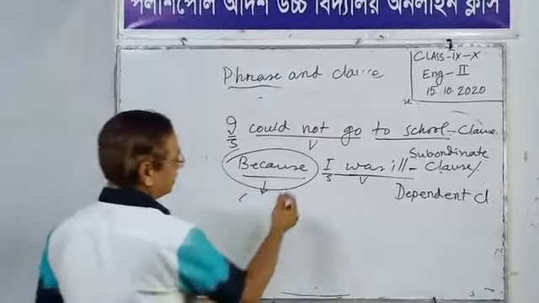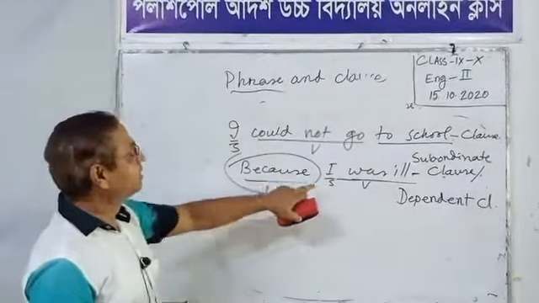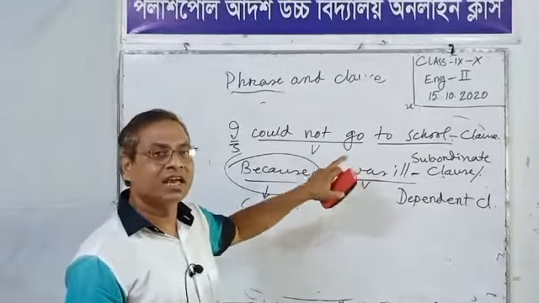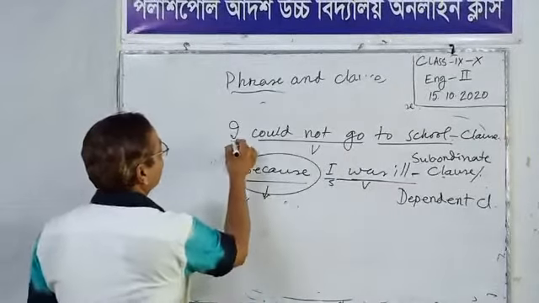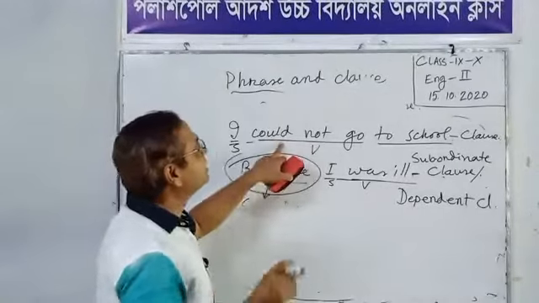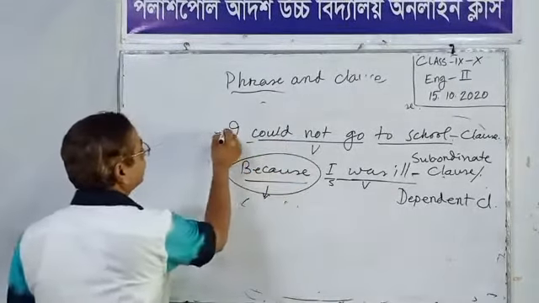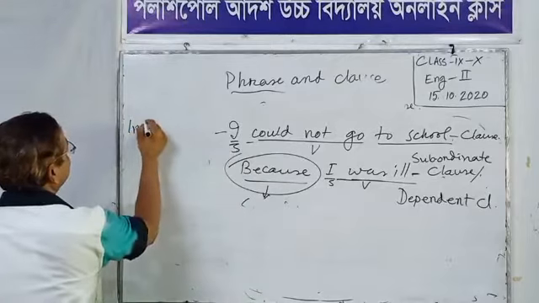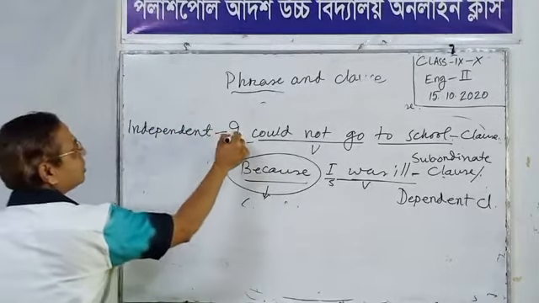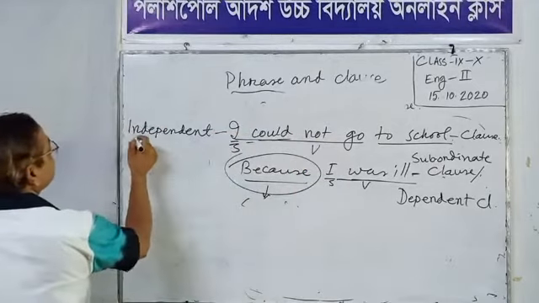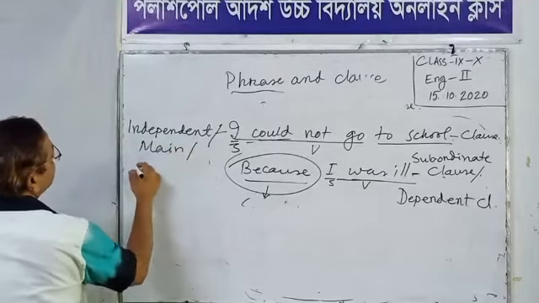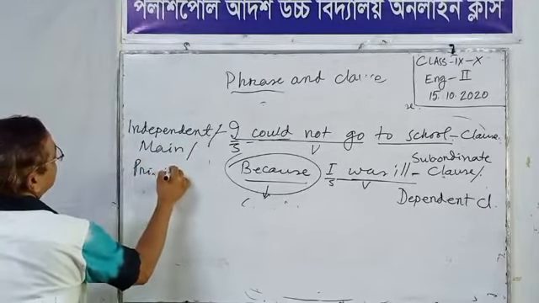This clause is not free. It needs help. But this clause does not need help. This clause is independent, so it is named the independent or main or principal clause.